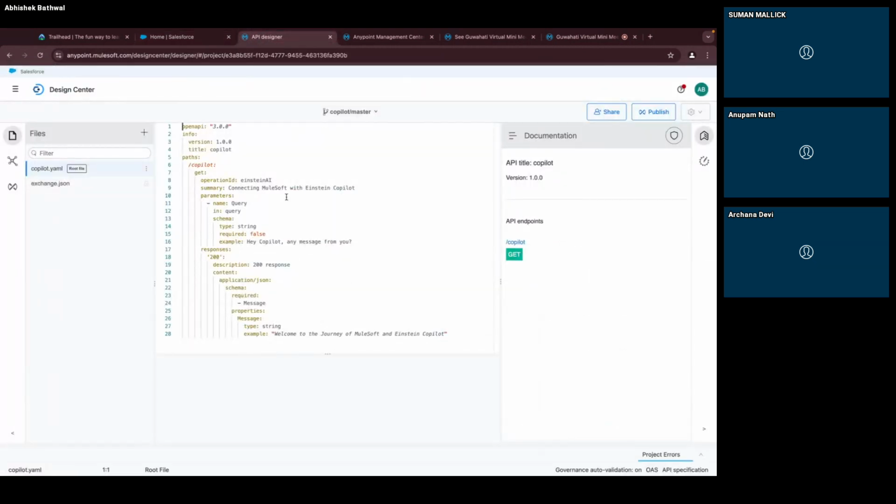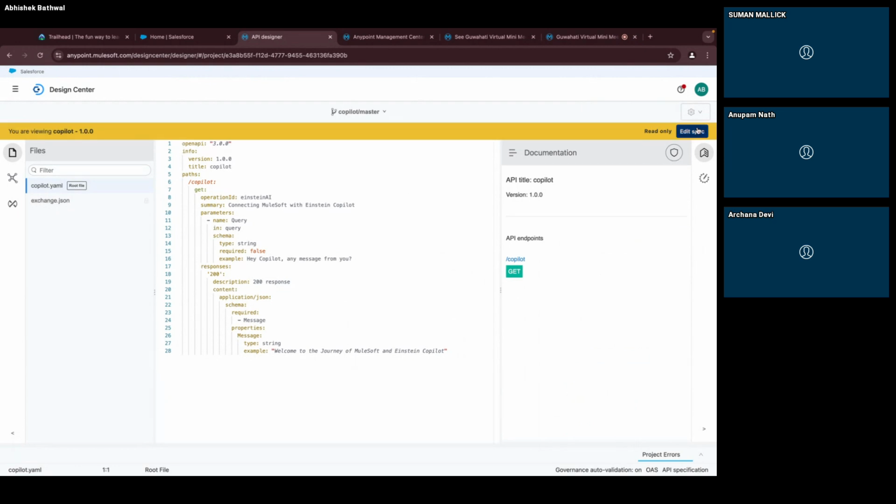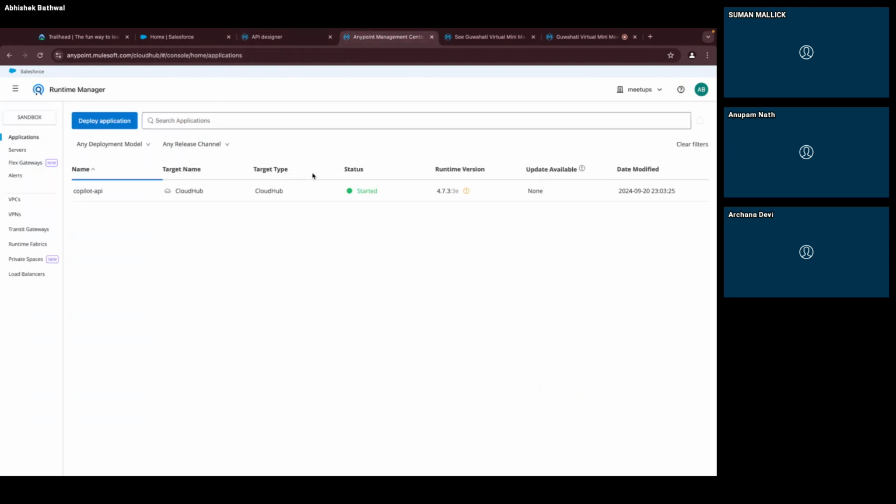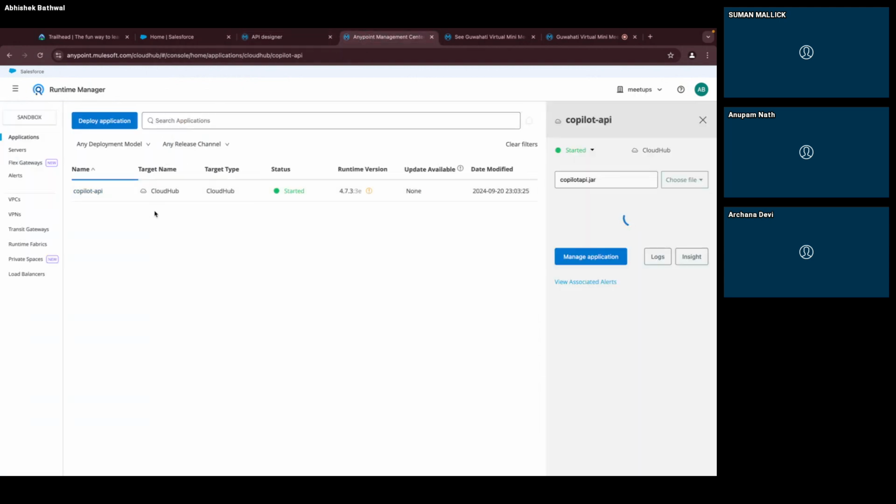So I have created an OAS, Open API specification. I have also tried with RAML; both work. This is my Open API specification, where I have given a path as copilot, my endpoint as copilot, and a query parameter named query, which is not mandatory. The response I'm expecting is "Welcome to the journey of MuleSoft Einstein Copilot." I created this specification, put it in Exchange, then created an API and deployed it in my runtime.